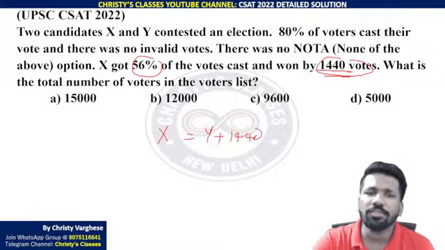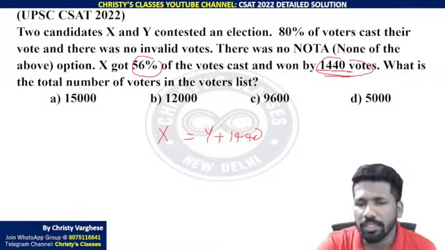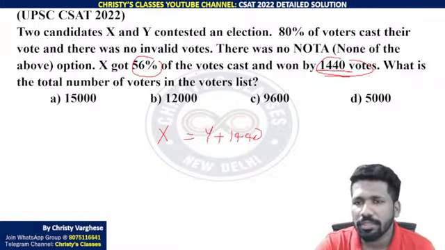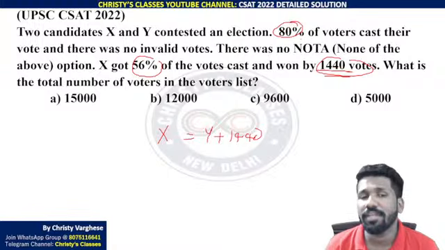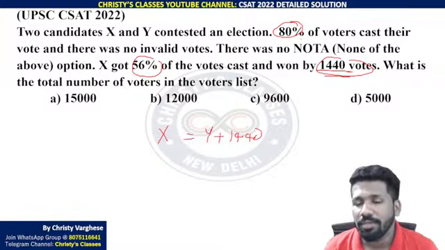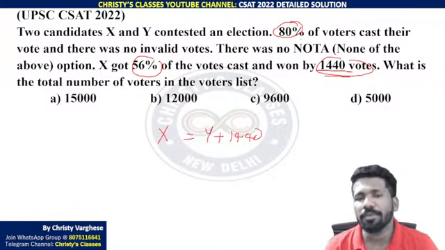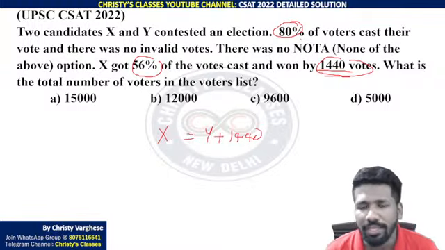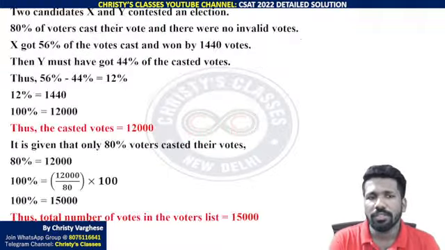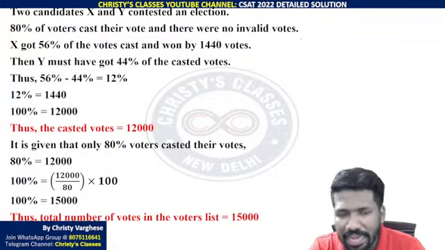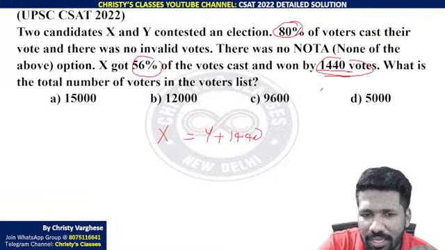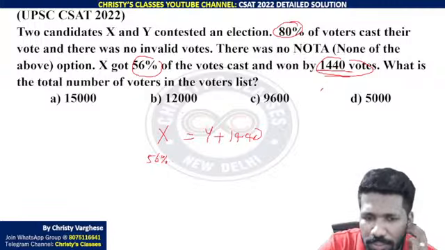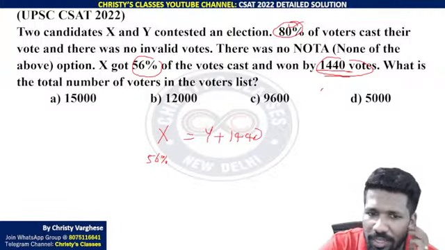That means X got 56% of the watts casted. That means total watts casted is 80%. 56% of that X is getting. Means the remaining 44% of the watts casted is for Y. So you can represent it like this: that 56 and 44 difference. X is getting 56% of the watts casted, and watts casted is 80% of total watts.